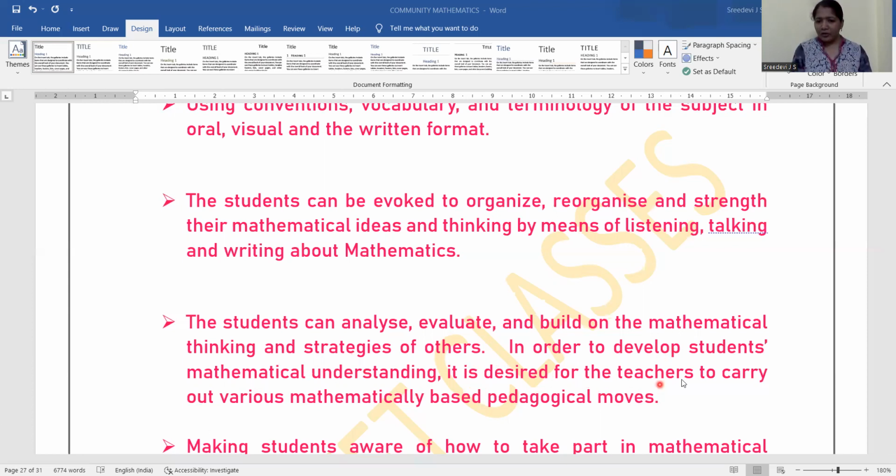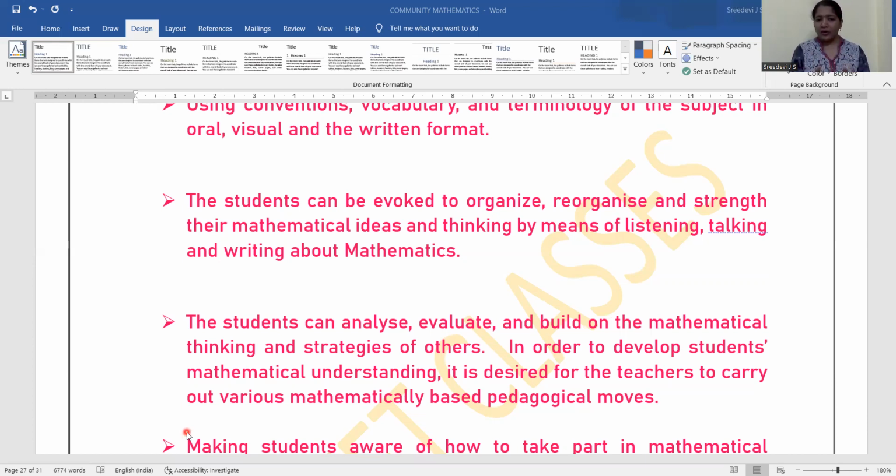It is desired for teachers to carry out various mathematically based pedagogical moves. If teachers want the student to analyze and evaluate, that means some sort of pedagogical aspect, the strategies and methodologies, should be reached in the minds of the student, and that should be prepared accordingly.